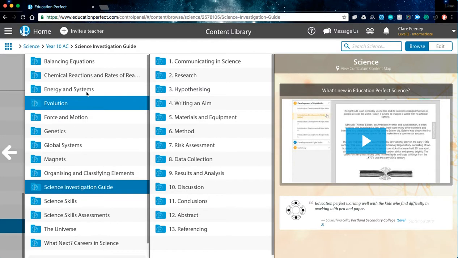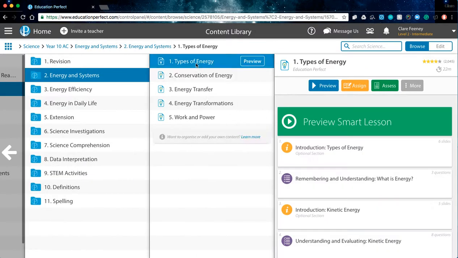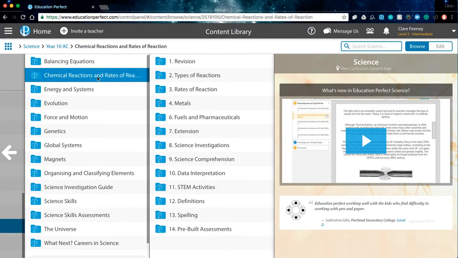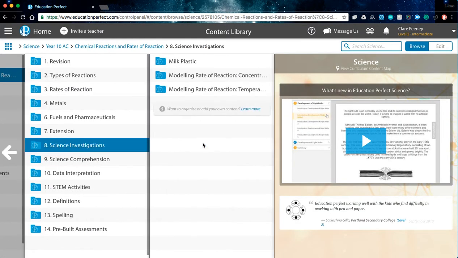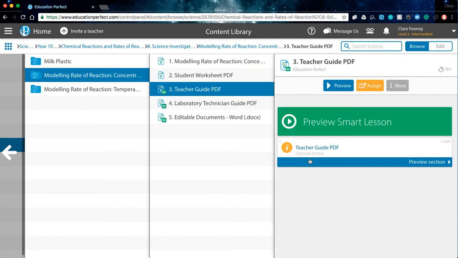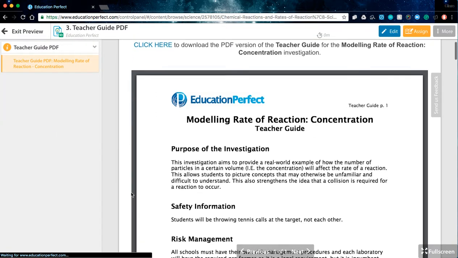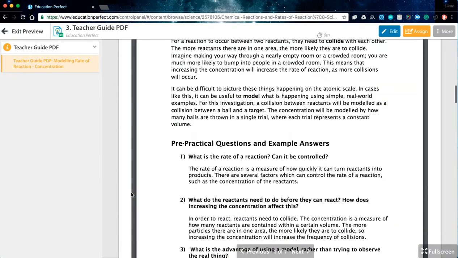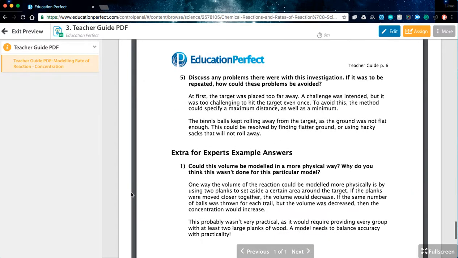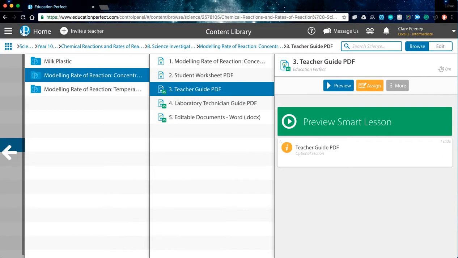As well as that, we do have labs scattered throughout. So, for example, if we were to have a look at chemical reactions, here are our science investigations. And these are guided investigations for the students, complete with complementary teacher guides that go through the purpose, the aim, the background information, pre-prac questions and answers, materials and methods, experimental results, everything like that.